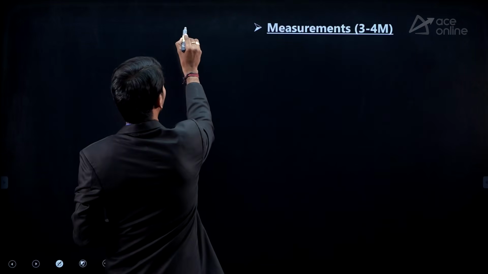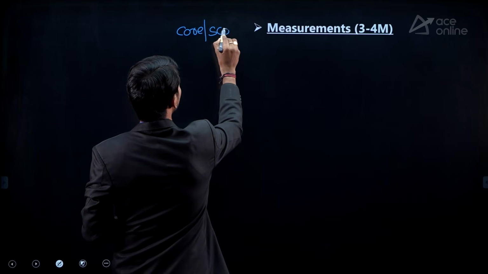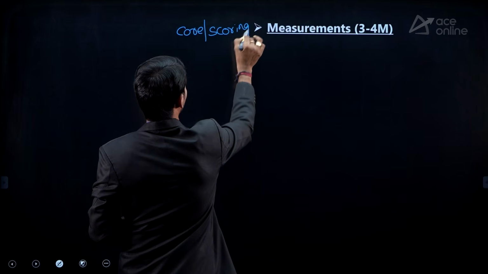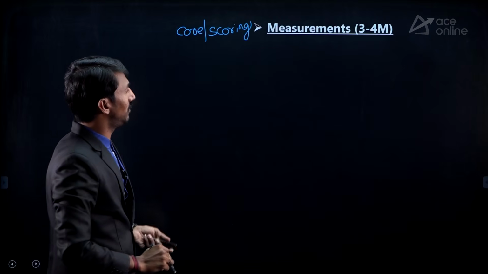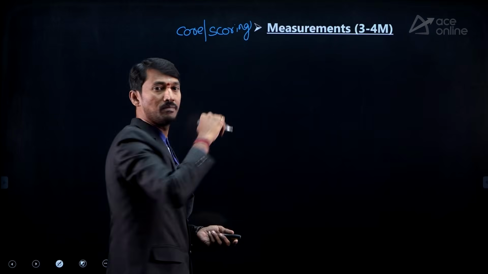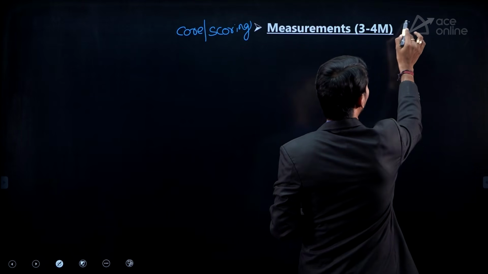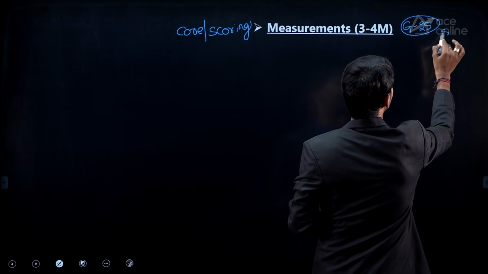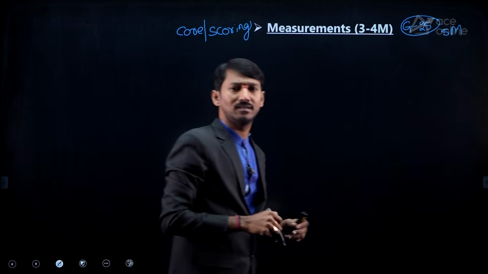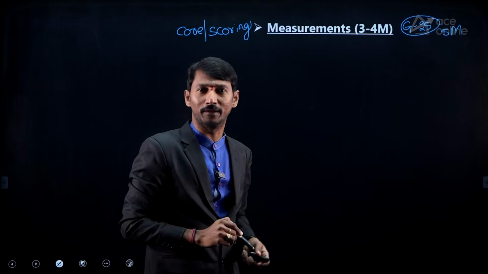This is a core subject for electrical people as well as a scoring subject. So what is the meaning of this? In this measurement subject, around 3 to 4 marks, but in GATE 2025 we got 5 marks weightage. So around 3 to 4 marks may be there.